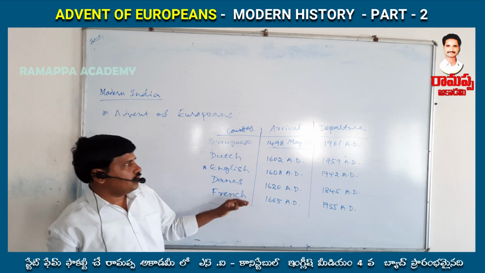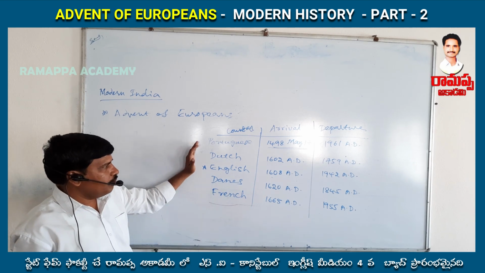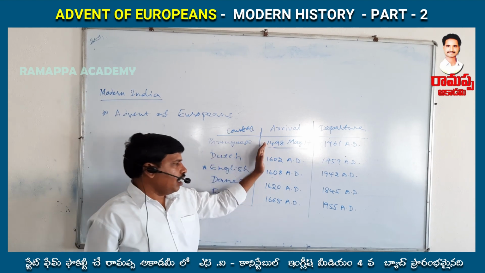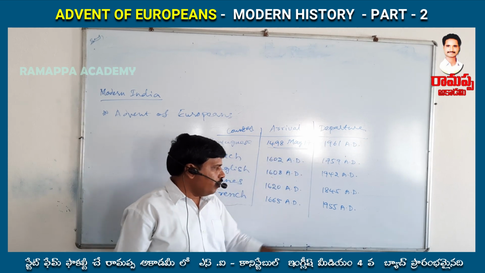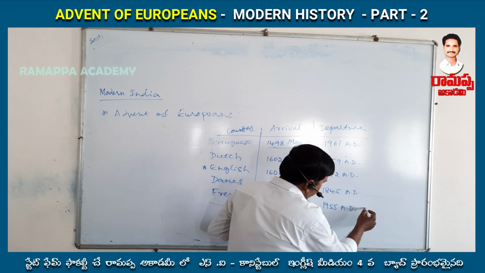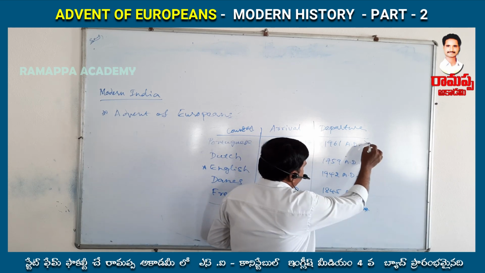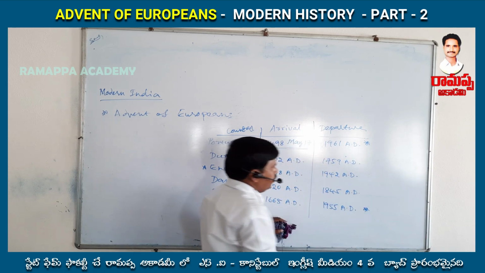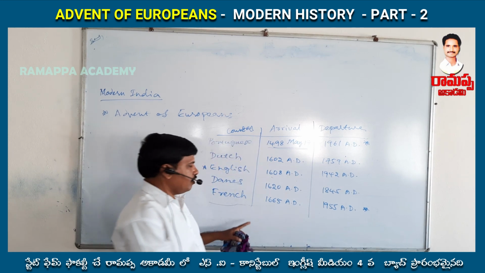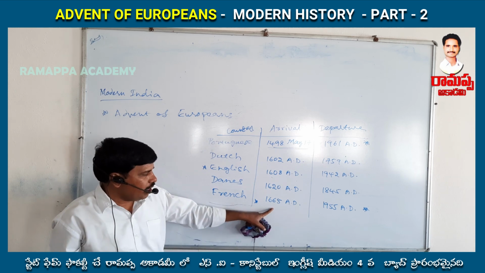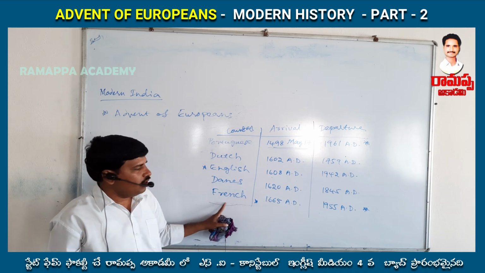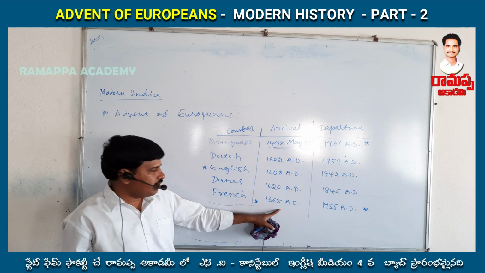These dates are most important, when the five European countries came to India and when they went away. The most frequently asked question is who was the last to come to India. That is the French, in 1665 AD.